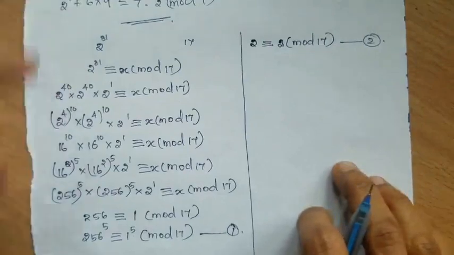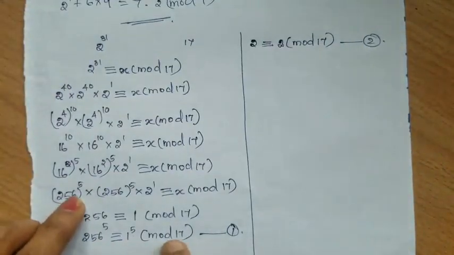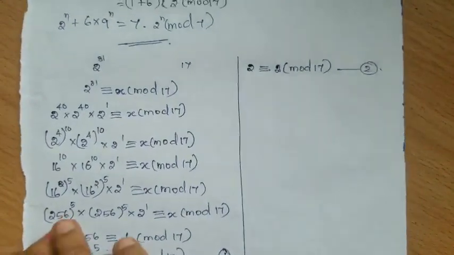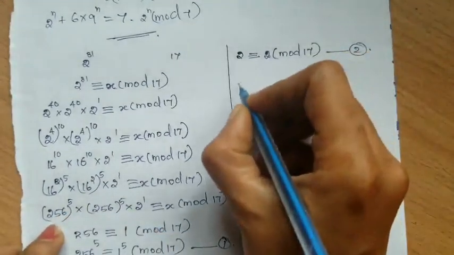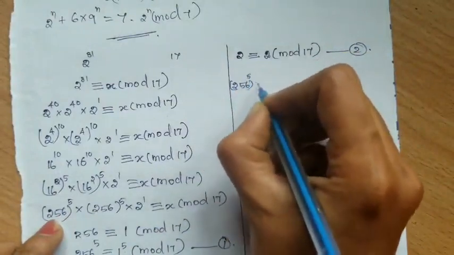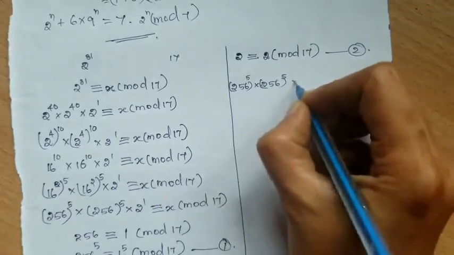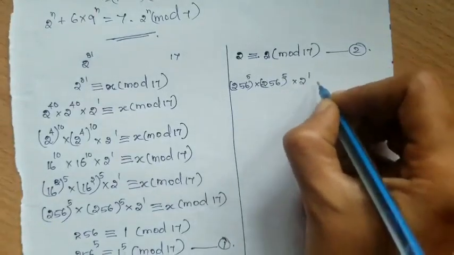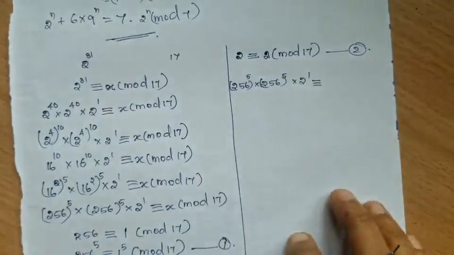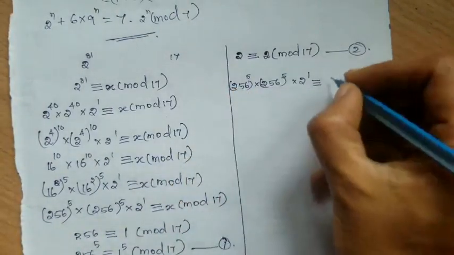Okay. Now see here, instead of this, shall we write this one? So we can write this as 256 the whole power 5 into 256 the whole power 5 into 2 power 1 congruent to, instead of this, shall we write this? 1 power 5.